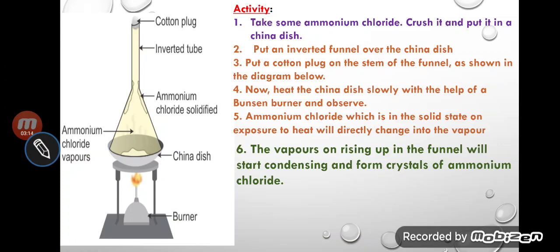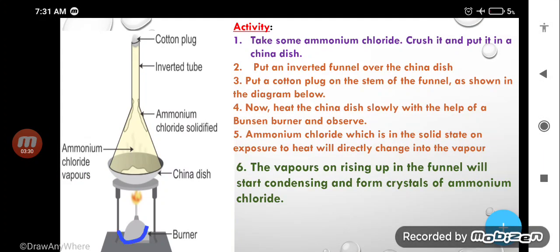Next, an activity is given. It is very important for examinations, not only for your 6th class, it may be asked in your 7th class also. Here what I have taken is one tripod stand, burner, glass funnel, and china dish. Inside the china dish what is kept? Ammonium chloride, because ammonium chloride is a sublimable substance, and the tip of the funnel is blocked with a cotton plug. Here cotton is placed.